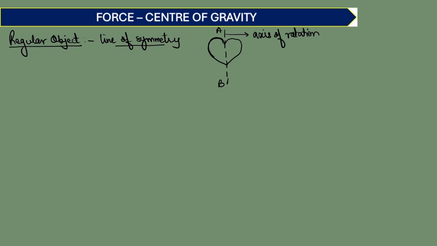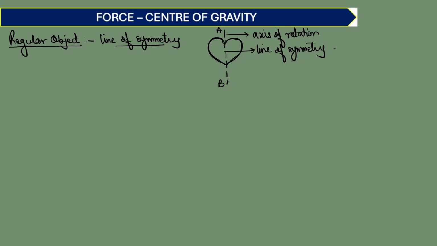It means an object which has some line of symmetry. There is a heart-shaped object, and if I draw an axis of rotation from here, or can I say if I pivot it along this line AB, what happens? This shape is identical to this shape. So this can also be called the line of symmetry. Line of symmetry is such a line along which the left hand side and the right hand side are identical.